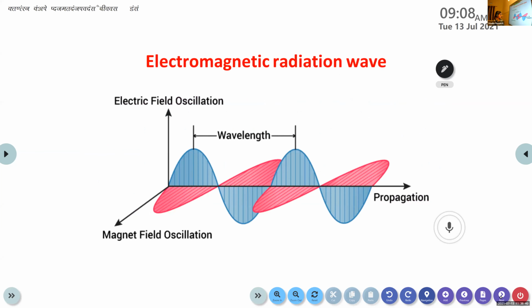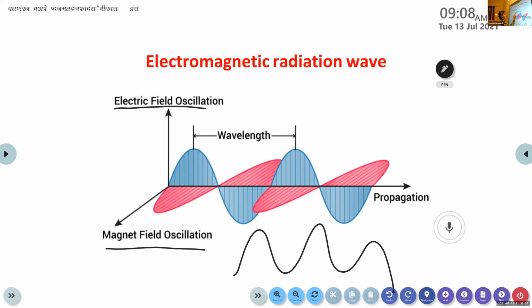Okay, then this is just a model of electromagnetic radiation. They are transmitted in the form of waves. And here magnetic field oscillations and electric field oscillations are there. They are propagated in the form of waves. And here you can see the wavelength. What do you mean by wavelength?